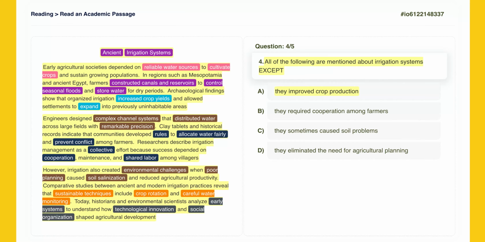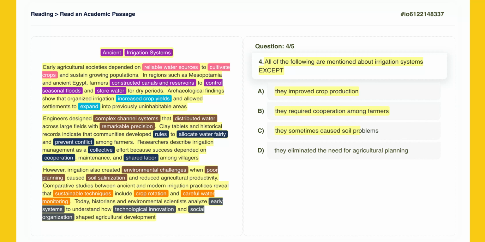Now, let's take a closer look at option B. They required cooperation among farmers. Paragraph 2 clearly says that success depended on cooperation. This is explicitly mentioned in the text. Incorrect. Now, let's take a closer look at option C.